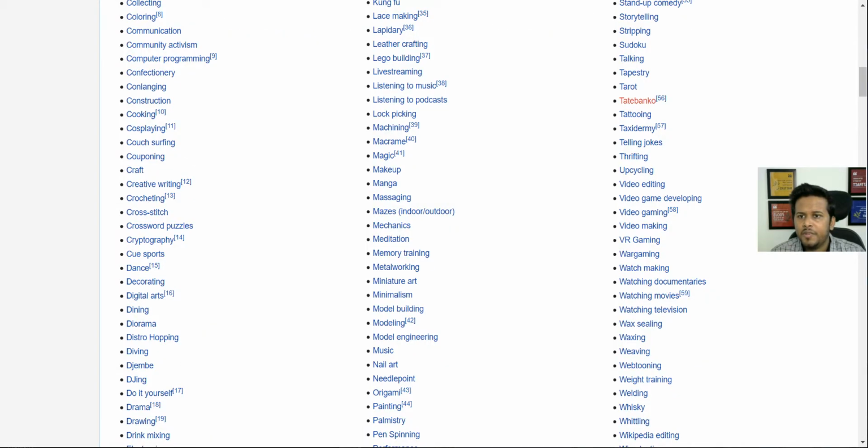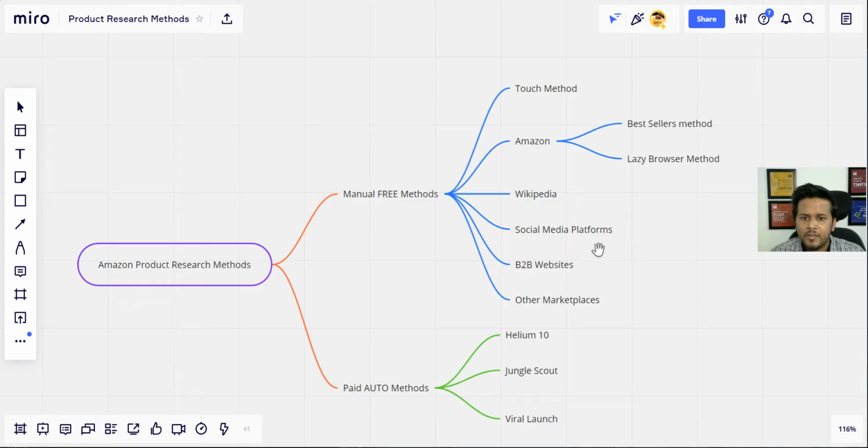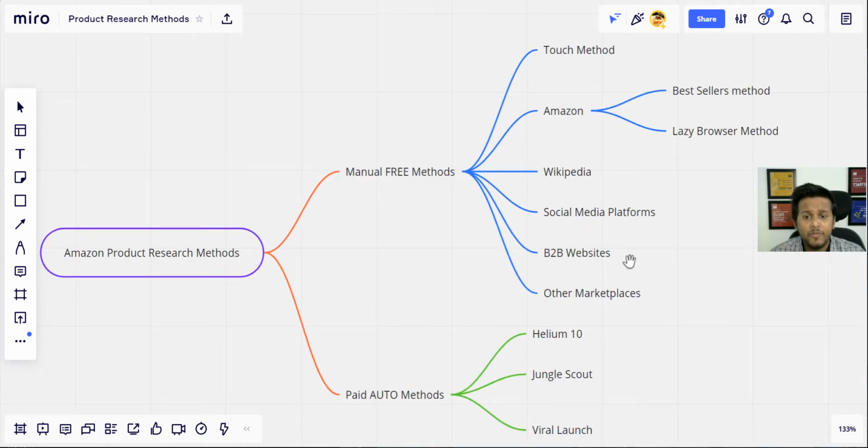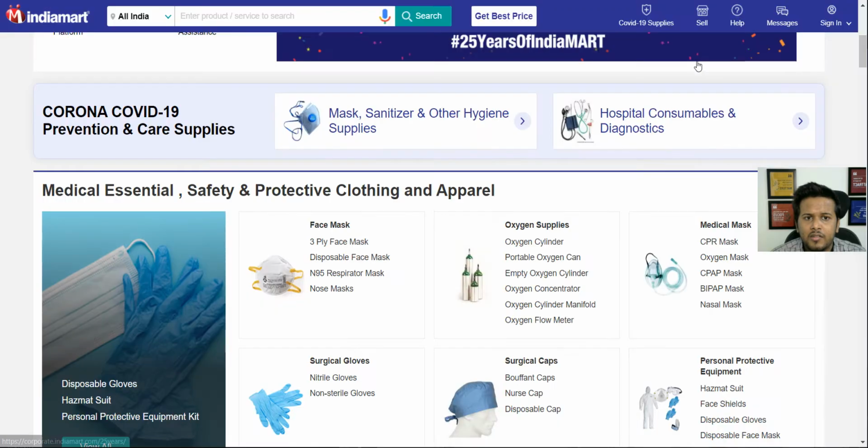Okay, now that being said, let me get back to where we are talking about B2B websites, right? And the most common B2B website when we as Indians think about it is IndiaMART, right? And IndiaMART can be a great place to find products to sell. So let's quickly check IndiaMART, and yep, there we go.